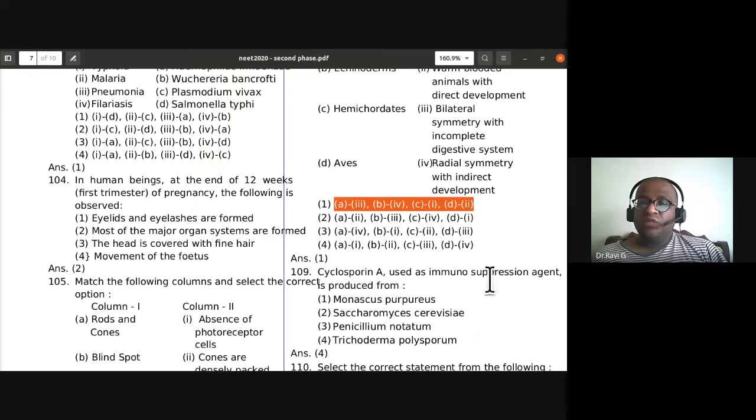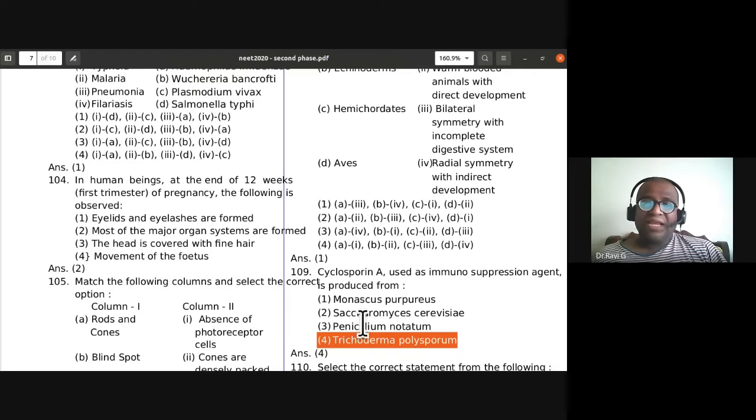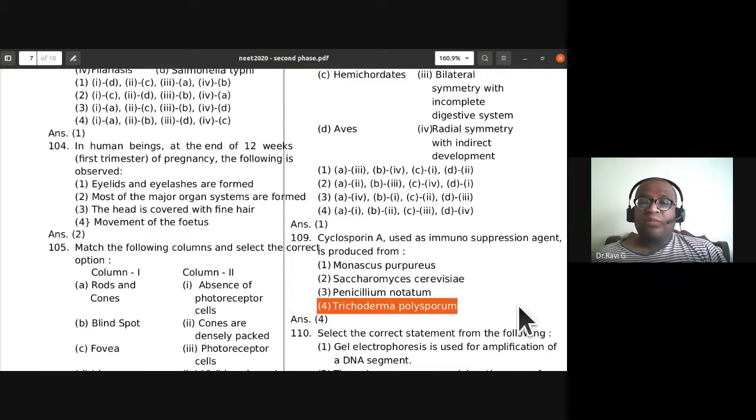Cyclosporin A, which is used as an immunosuppressive agent, is produced from Trichoderma polysporum. So it's a direct answer. Again, this is from microbes in human welfare. So cyclosporin A is obtained from Trichoderma polysporum.